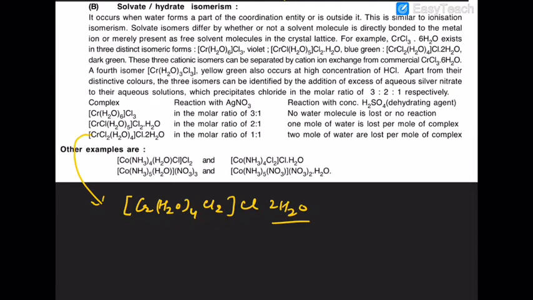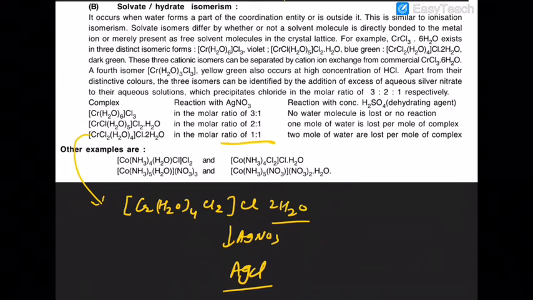So what happens here? When you pass H2SO4 over that, two water molecules are absorbed by it. Are you sure? And on adding silver nitrate, what happens? You get 1 mole of AgCl. So it is 1:1. That 1 mole of AgCl is given by 1 mole of the complex. Are you getting that or not?